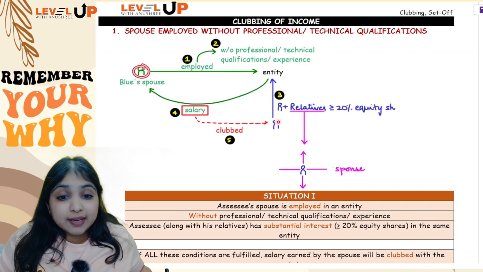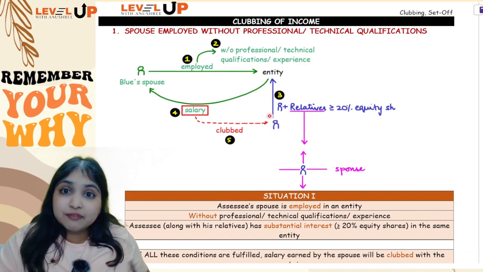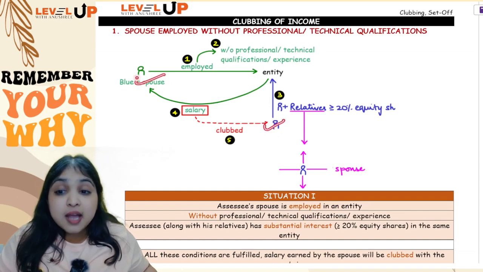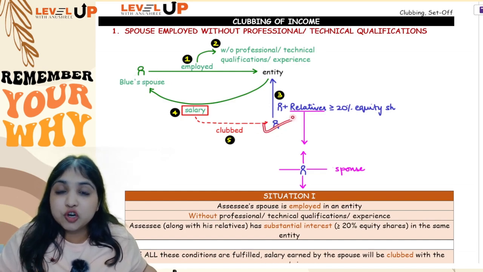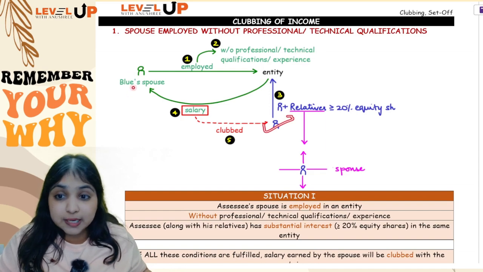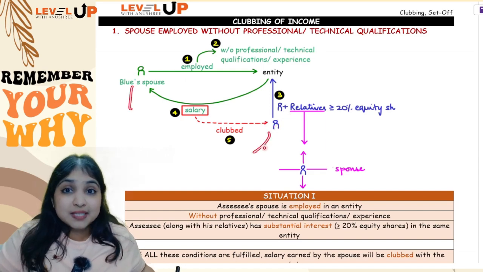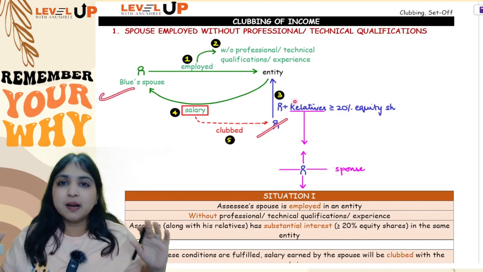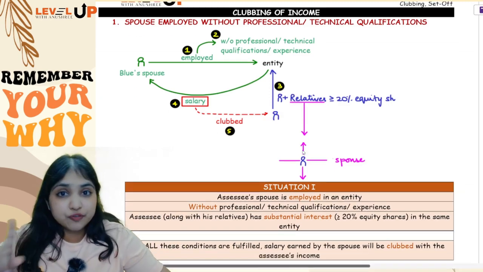Okay. Now what if Blue and Green both are having substantial interest in the entity? And what if Blue and Green both are employed in the entity without any qualifications? Understanding, both are having substantial interest and both are employed without any professional or technical qualifications. In that case, you will see Blue or Green, whose income is higher. Whoever's income is higher, in that person's hands, both the salary incomes will be taxed. Okay, so this was your first adjustment.